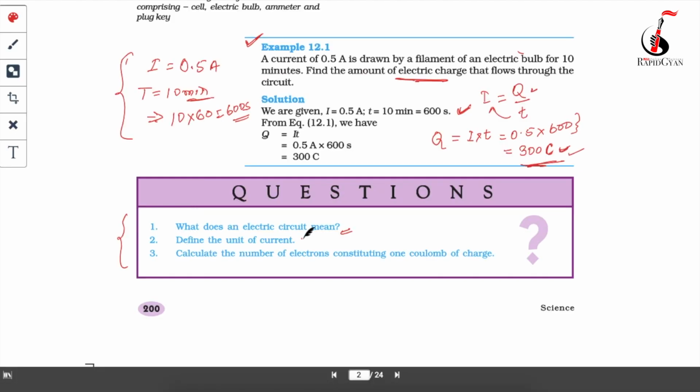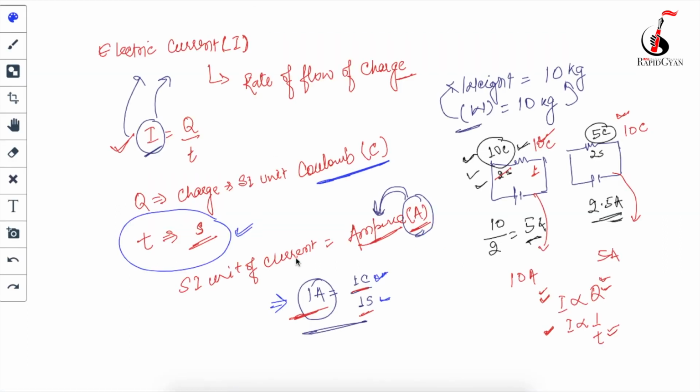What was the next question? Next question is, define the unit of current. But I have already defined the unit of current. What is the unit of current? Unit of current is ampere. And if you have to define the 1 ampere, how you are going to define it? So you define that if 1 coulomb of charge is flowing through a circuit for 1 second, then we can say that 1 ampere of current is flowing through the circuit.